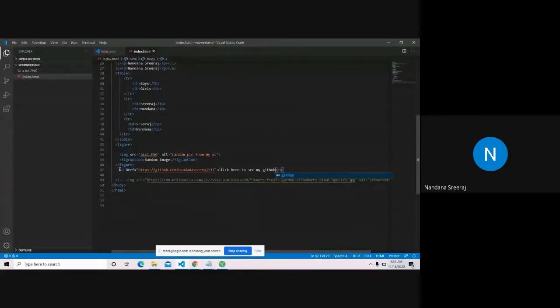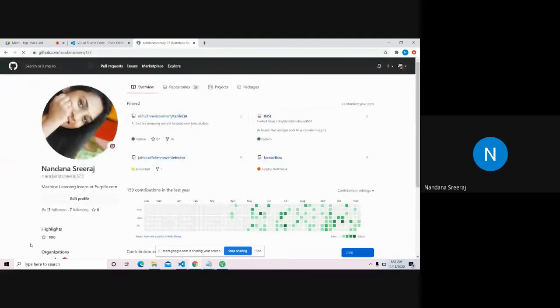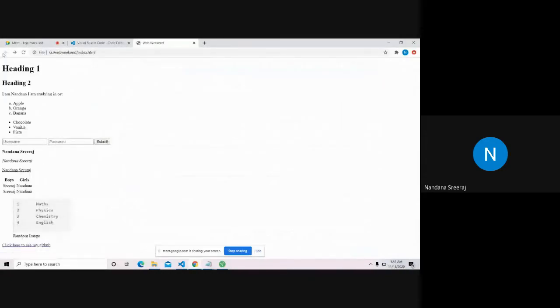So inside the href, I'm giving the link of my GitHub, and I'm saying click here to see my GitHub. See, it's a violet-colored link. I'll click it. Yeah, it goes to my web page. The image tag and anchor tag are used very commonly.